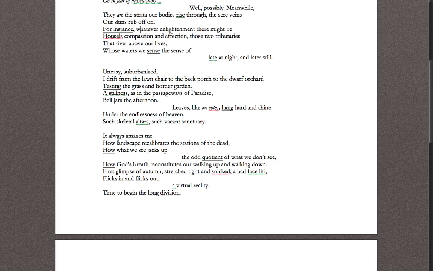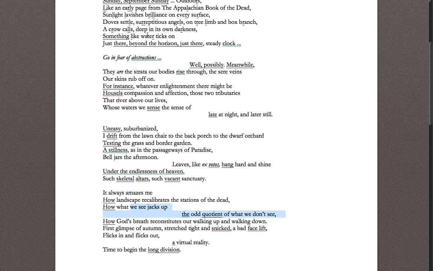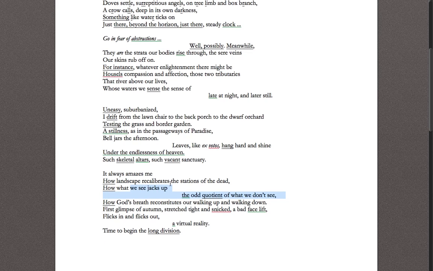So he says, "It always amazes me how landscape recalibrates the stations of the dead, how what we see jacks up the odd quotient of what we don't see." And this is the perfect example of what we see in the first and the third stanza. What he saw first in the first stanza made him feel a particular way. But he's also recognizing, by the time he comes back to the third stanza, that he wasn't seeing something.